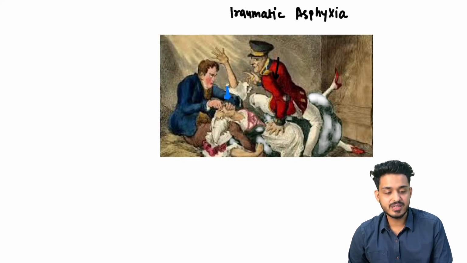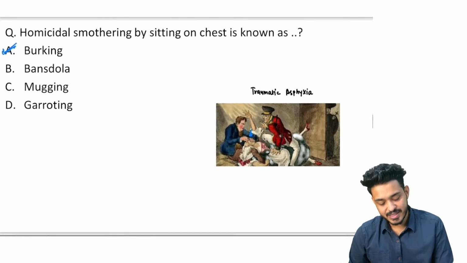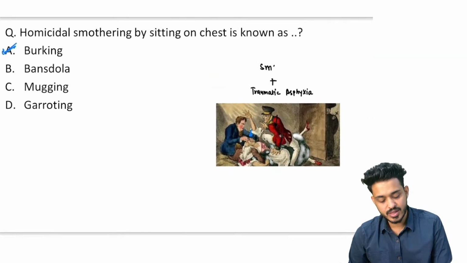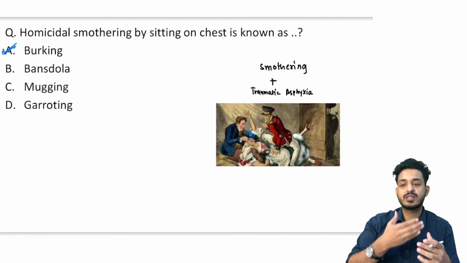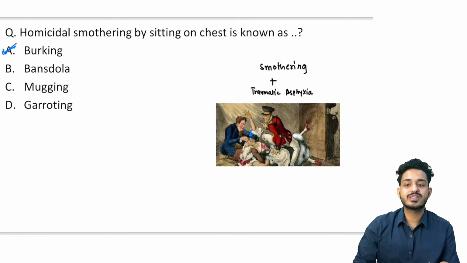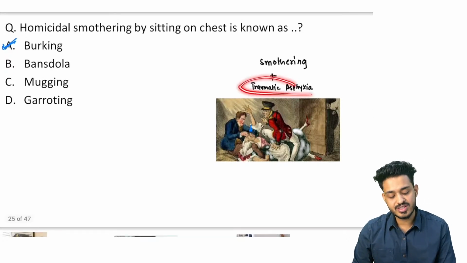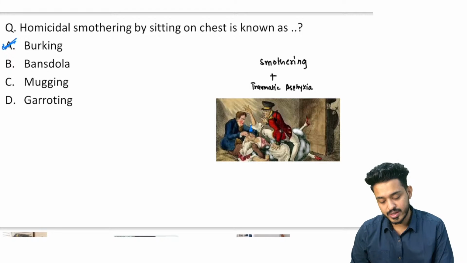These are the methods of asphyxia, right? So traumatic asphyxia along with smothering. Smothering में क्या करना है? मुंह और नाक बंद करने, right? So if they are closing the face and nose, that is what is smothering. But if they are sitting on the chest as well, that is both together known as what?